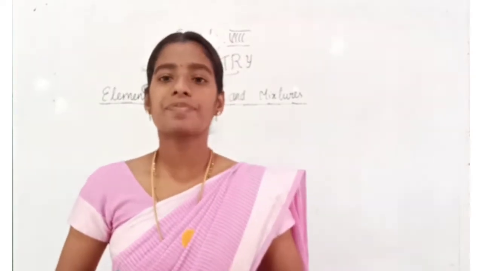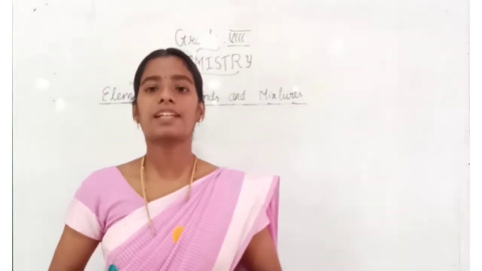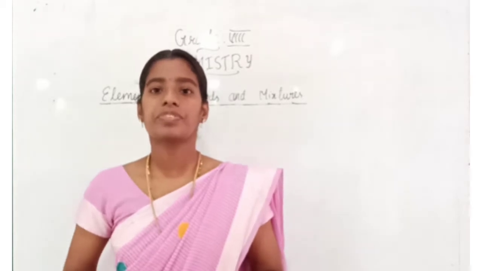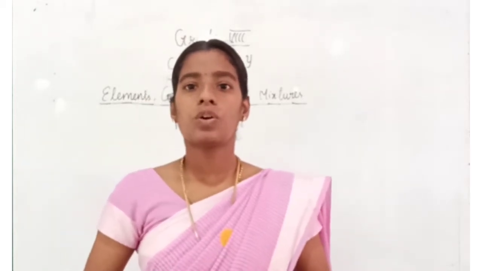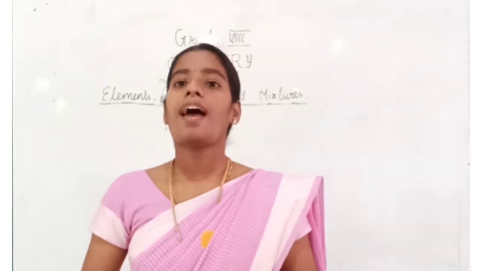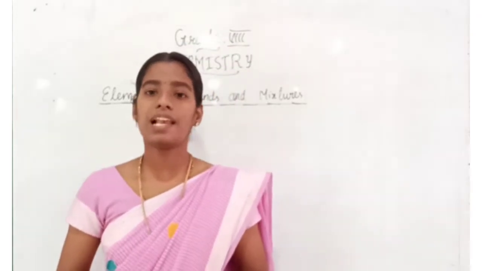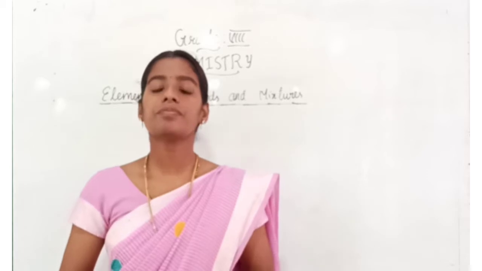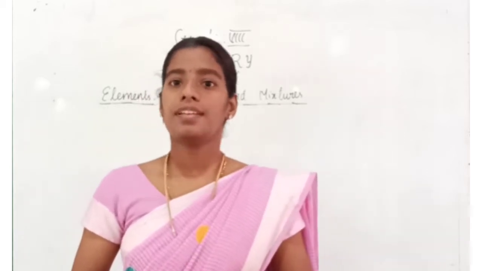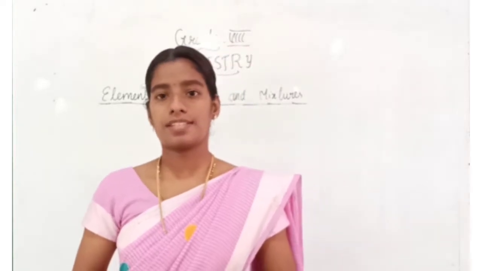In the last class we wrote the test on physical and chemical changes. We all know what a change is, what the types of changes are, and about physical and chemical changes, then the reversible and irreversible properties of physical and chemical changes.